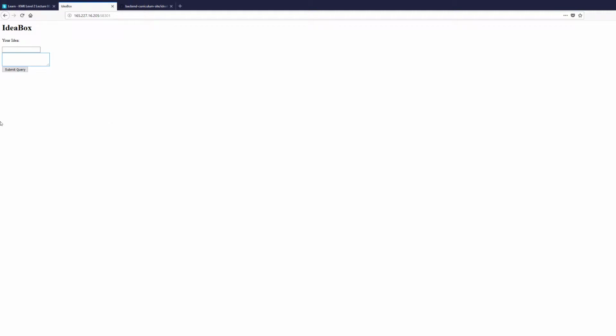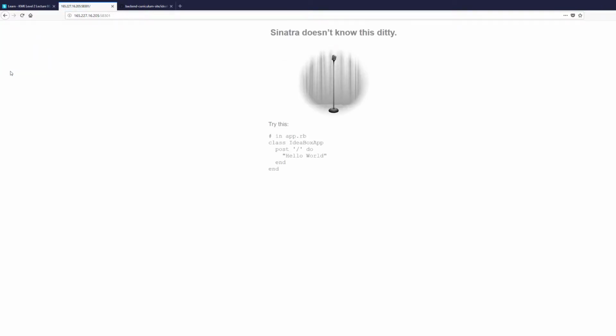So let's submit our first idea, right? Where's our first idea going to be? Let's say, let's get a pet and totally adopting a corgi. And we click the submit query button. And now we get this error message where Sinatra doesn't know this ditty. This is Sinatra's default 404 page. A 404 page is what we see when we submit a request that doesn't have a matching route.